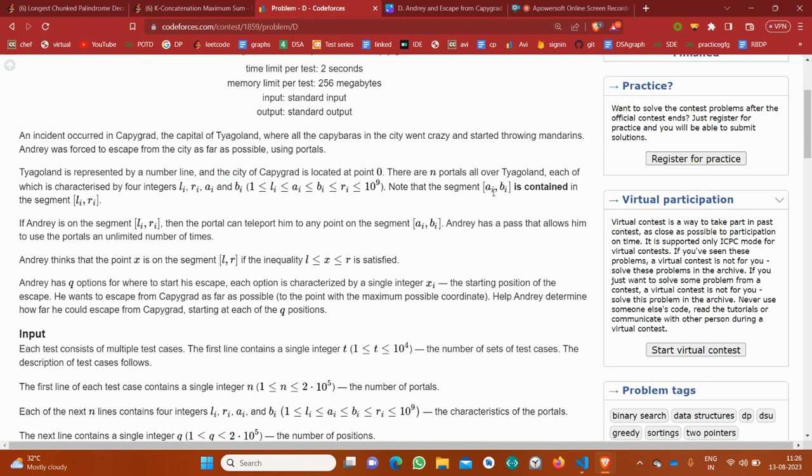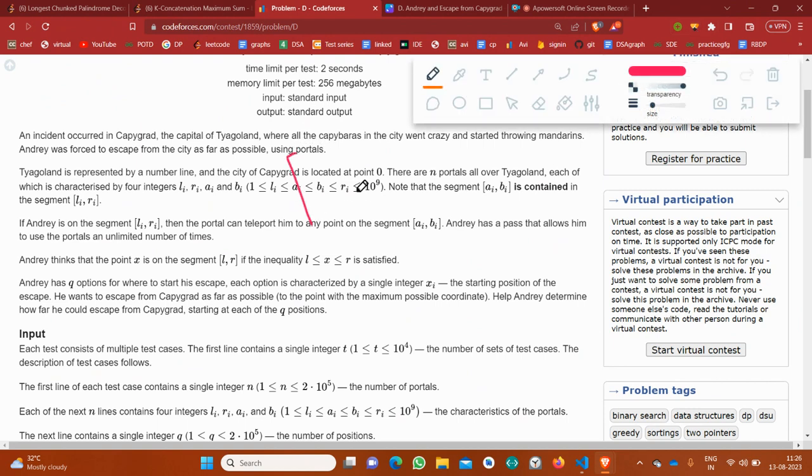Note that the segment ai, bi is contained in the segment li, ri. Basically, the portal is represented as, suppose it is li, then it is ai, then it is bi, and then it is ri. So the segment ai comma bi always lies within the segment li, ri.